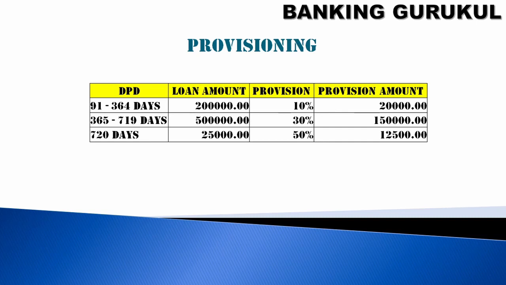So this provisioning amount should be shown as expenditure in your balance sheet. If you have an NPA account, then your profit will be less because this provisioning amount will be shown as expenditure. If you show the expenditure, your profit will be less.